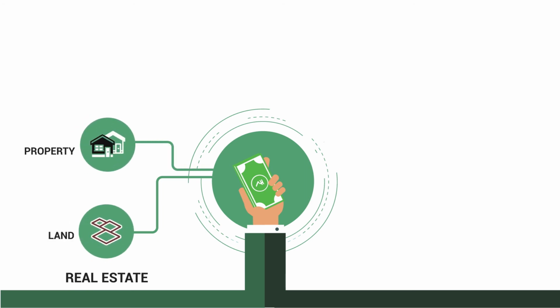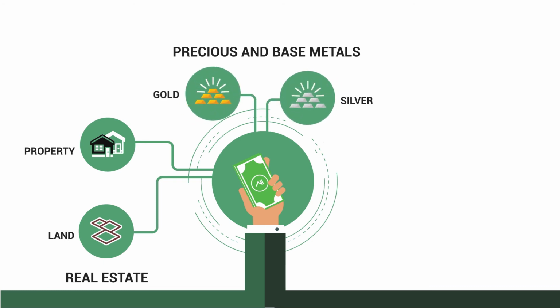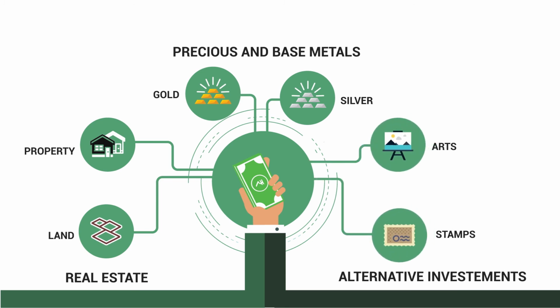The commodities asset class involves investing in precious metals such as gold and silver. You can also invest in alternative investments which include arts as well as postage stamps.